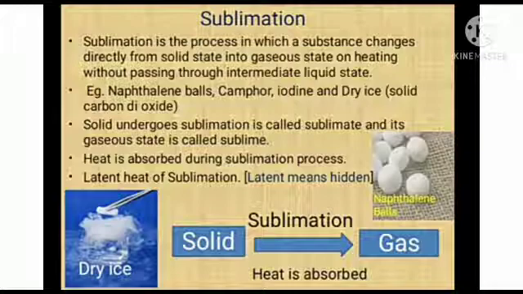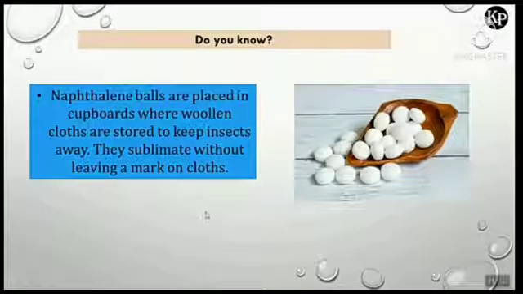Solids that undergo sublimation, these substances, what are they called? Sublimate. And its gaseous state is called sublime. Heat is absorbed during this sublimation process, and this heat is called latent heat of sublimation. I think all of you have seen these naphthalene balls, or they are also called what? Camphor, right? These naphthalene balls are placed in cupboards where woolen cloths are stored to keep insects away. Actually, they sublimate without leaving a mark on cloths.